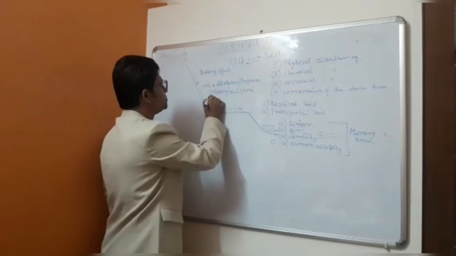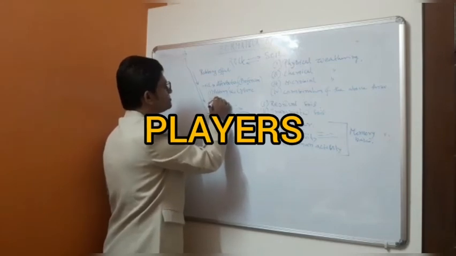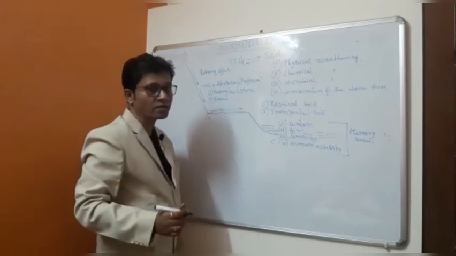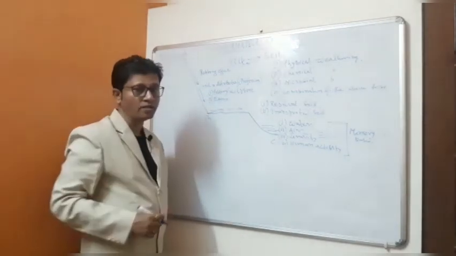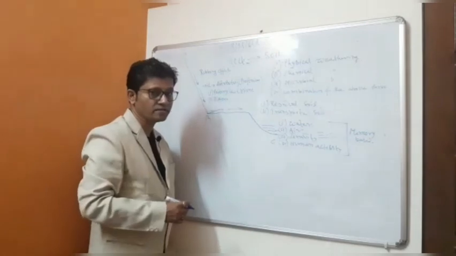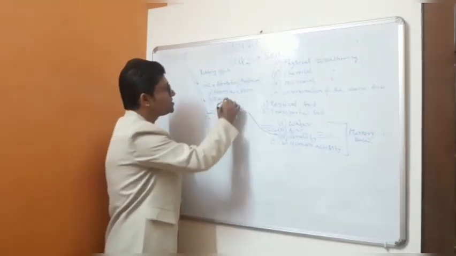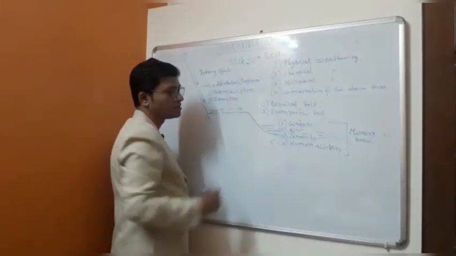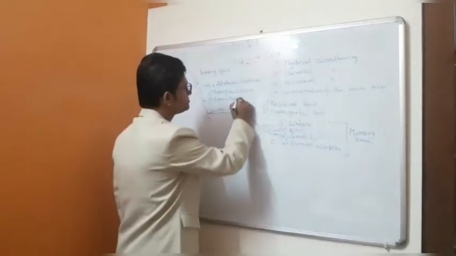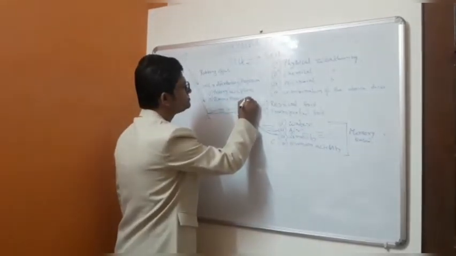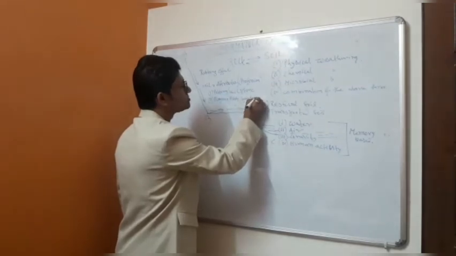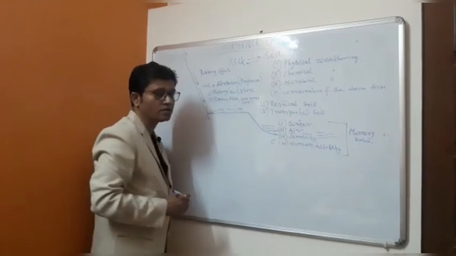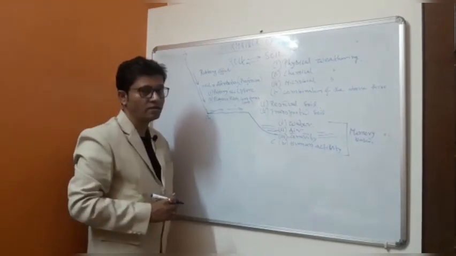Number two, the players. You will wonder how players are related with soil. The players are related with the cricket pitch, the lawn tennis court. These are all related with the soil.